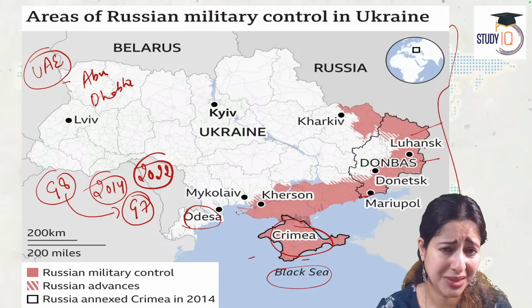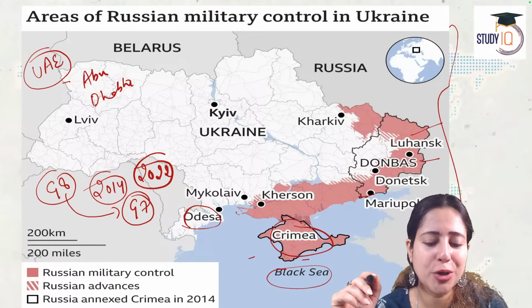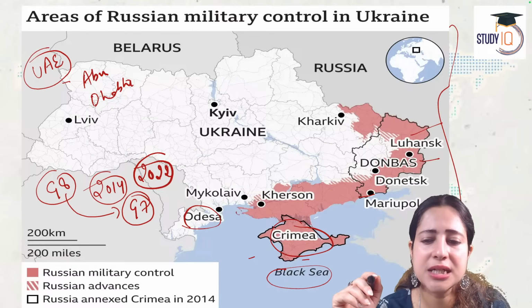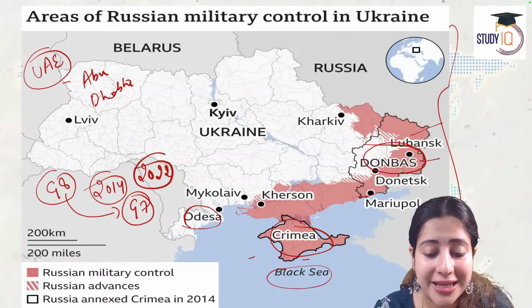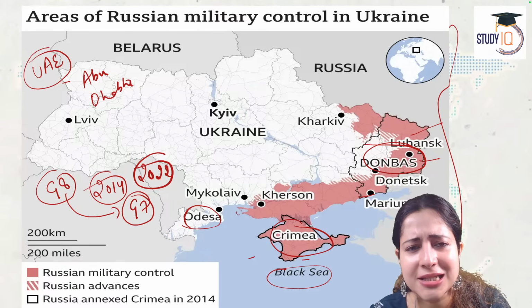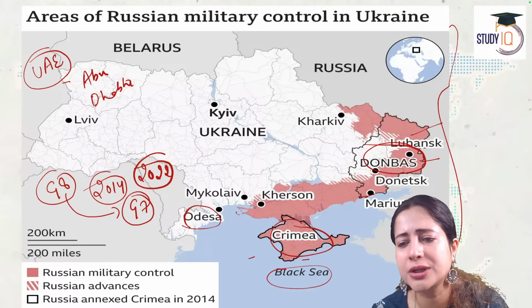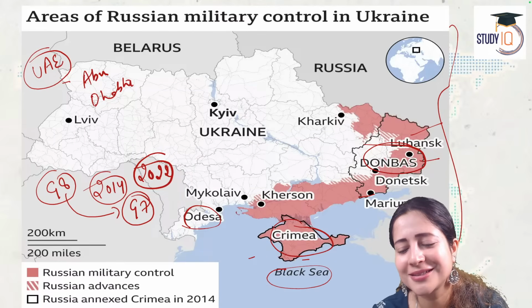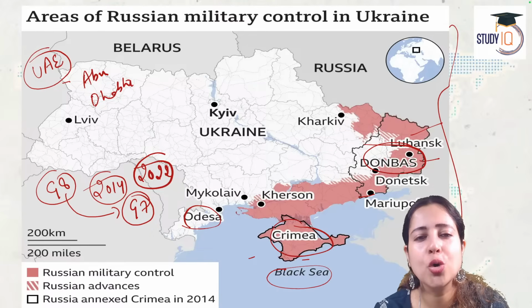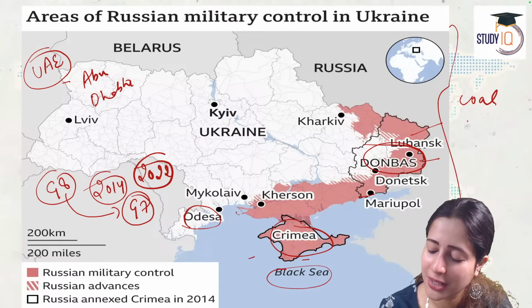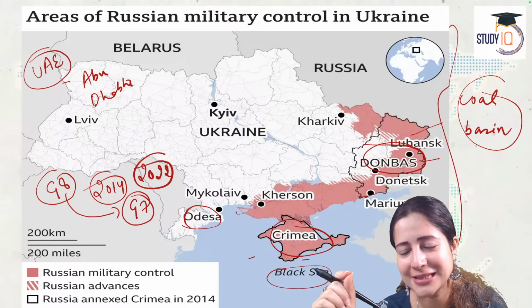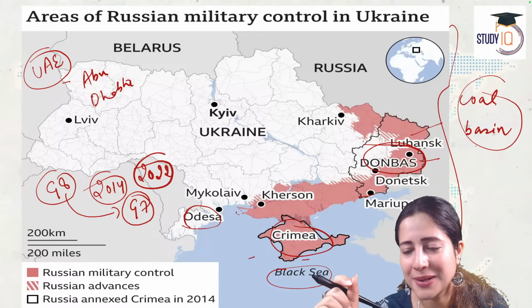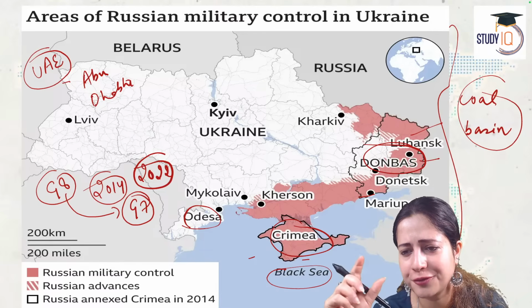But the main point of contention, the main point of conflict, continues to be Donbas. Please look at this area here. Donbas, Donetsk region. What is this? Donbas is in eastern Ukraine. Do you know the meaning of Donbas? Does anybody know what Donbas means in the local language? It means coal basin, an area that is rich in coal reserves. That's Donbas, that's Donetsk. Donbas in eastern Ukraine is the major point of fight between the two.